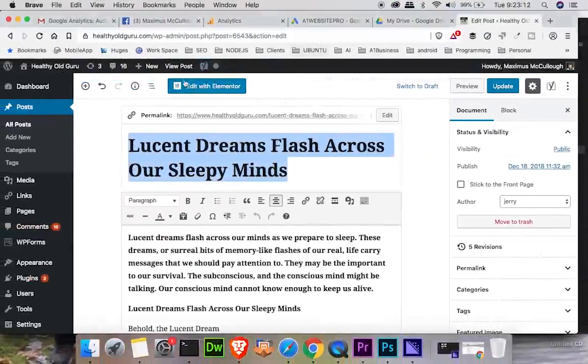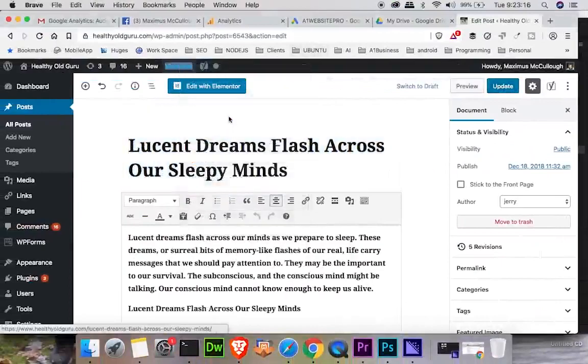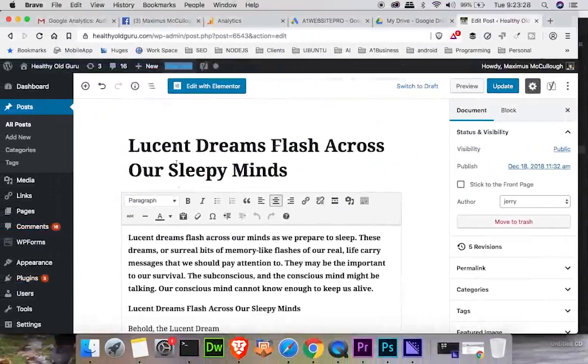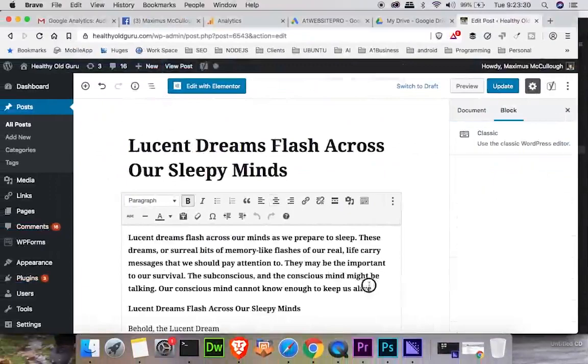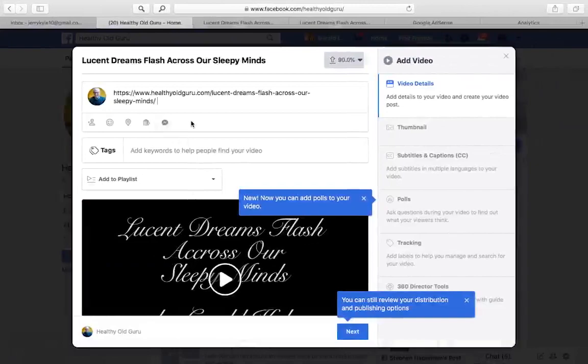Okay, so we're going to go here, right click where it says View Post. I'm going to copy the link address. All right, and then I'm just going to paste that in here. And that gives us a backlink to that particular post. And then I will copy the first paragraph of the article. And that's going to go in the description.